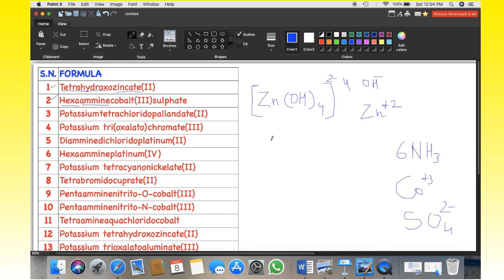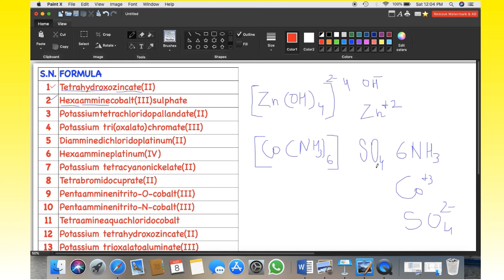Now let's write the formula. We have central metal as cobalt. I have 6 NH3, that will be written as NH3 6. Now it is the coordination sphere, and a square bracket will come here, and outside we will have SO4. SO4 has charge equal to 2 negative.